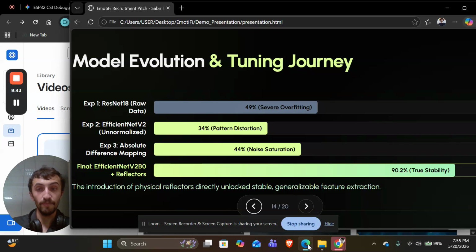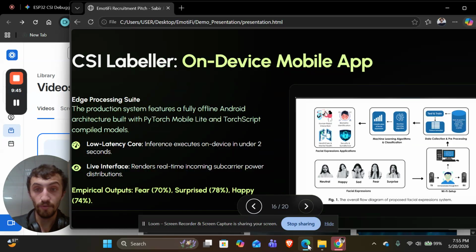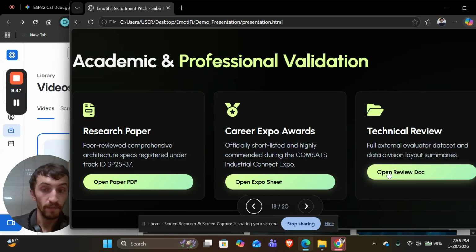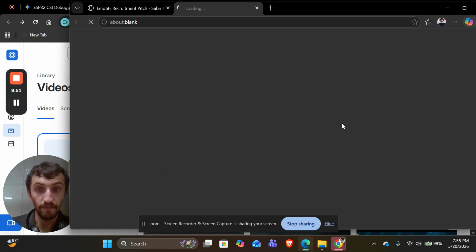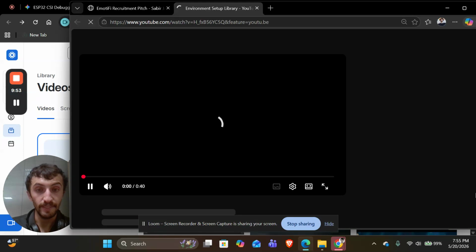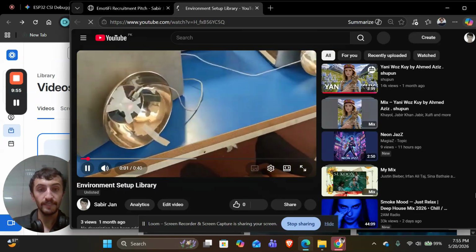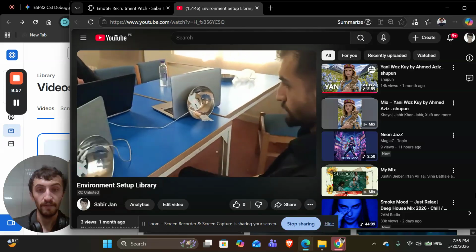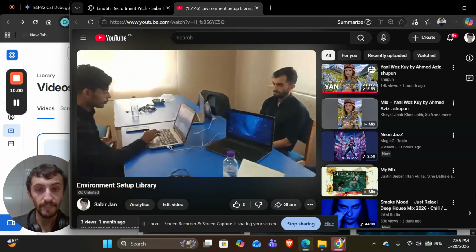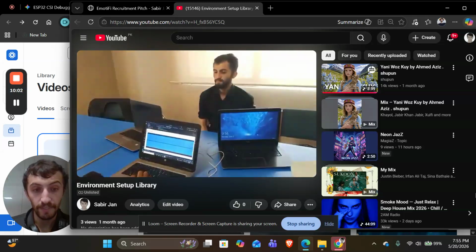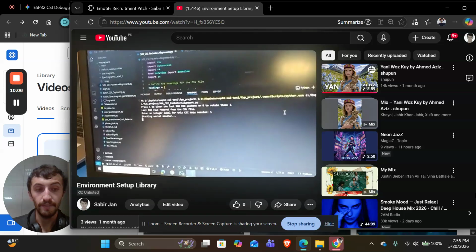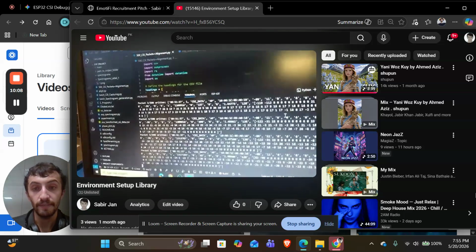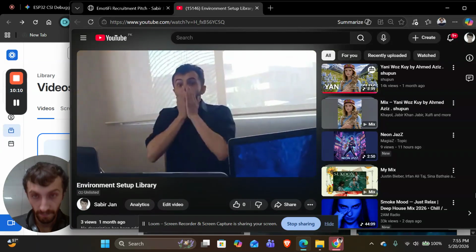So this is our model evolution journey. I will go straight to the demo now. This is our environment setup. The reflectors are placed, and the person is sitting between the reflectors, and you can see more clearly what is happening: the CSI packets are now moving.